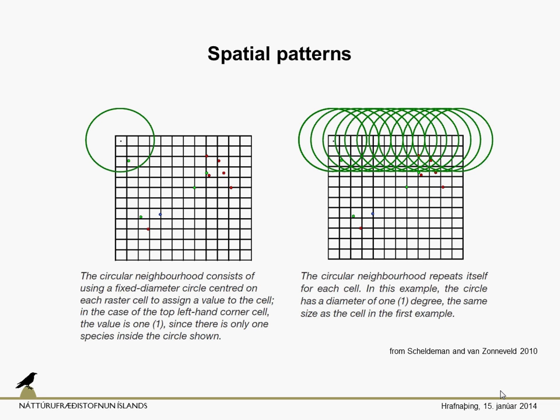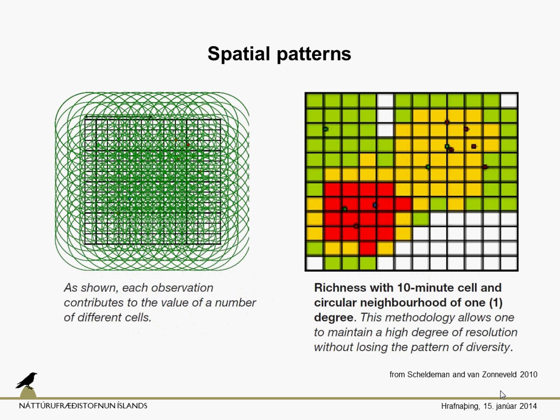This method repeats itself for each cell, and after repeating for each cell, we get a picture which looks like that. This methodology allows us to maintain a high degree of resolution without losing the pattern of diversity, which is quite nice and comfortable for some biogeographical studies.